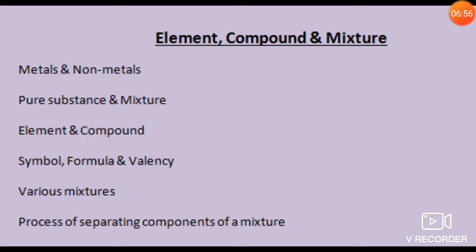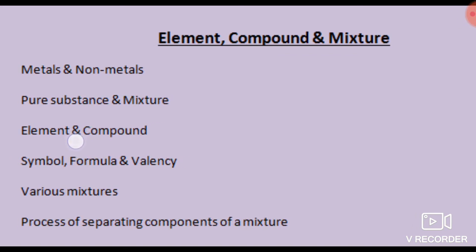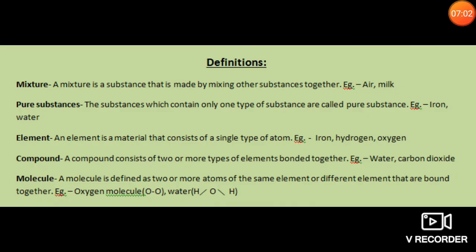Now let us discuss the third topic, today's last topic, element and compound. We can see the definition. An element is a material that consists of a single type of atom. Only one type of atom is present. Example, iron, hydrogen, oxygen. Only one type of atom is present, element. And a compound consists of two or more types of elements bonded together, like water, carbon dioxide.